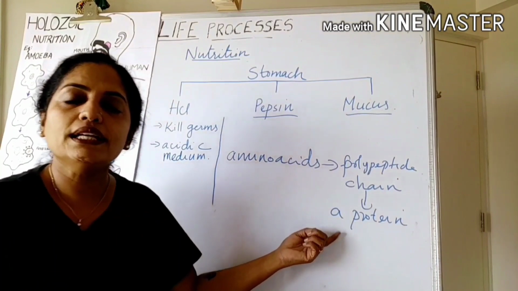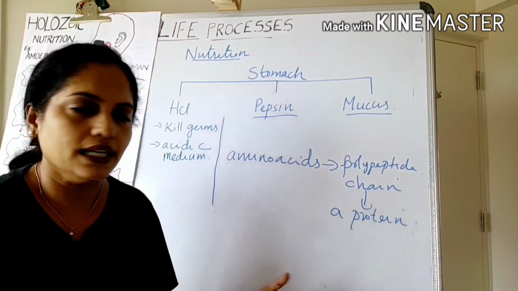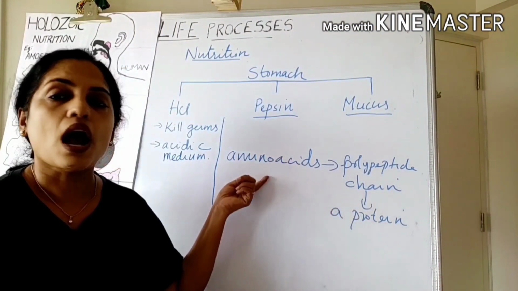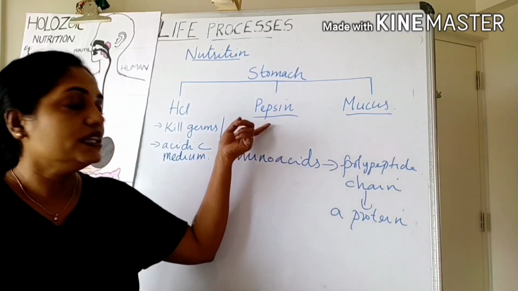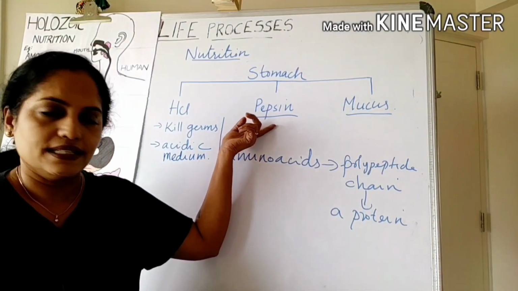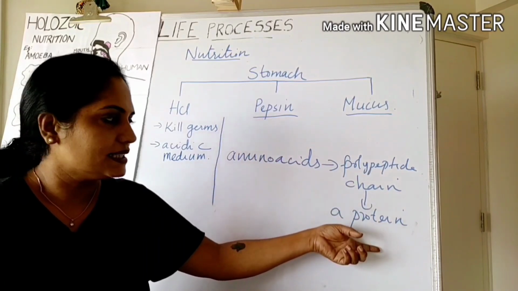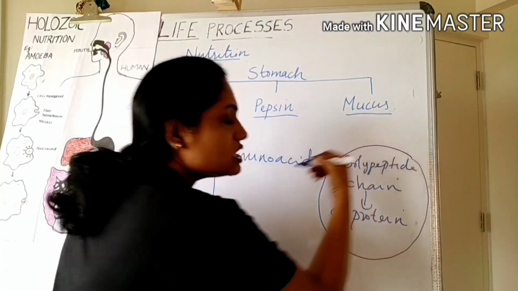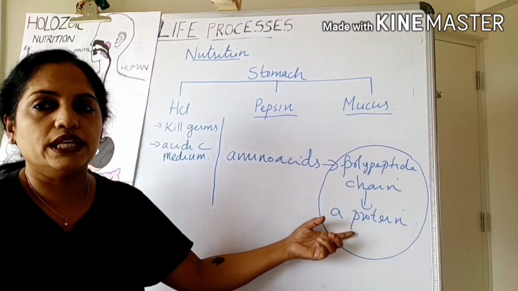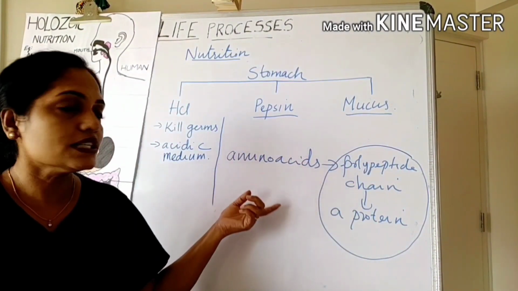When a protein gets digested completely, it changes into amino acids, its simpler unit. But here, with the help of the pepsin enzyme, the protein gets digested into polypeptide chains. So the partial breakdown of protein takes place here in the stomach.